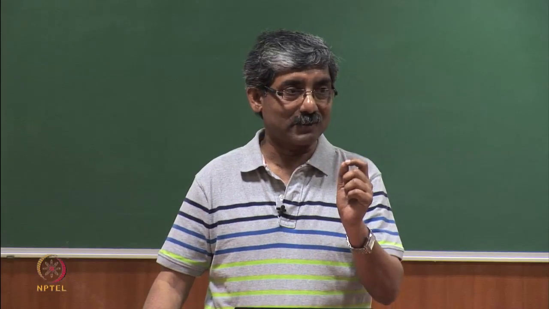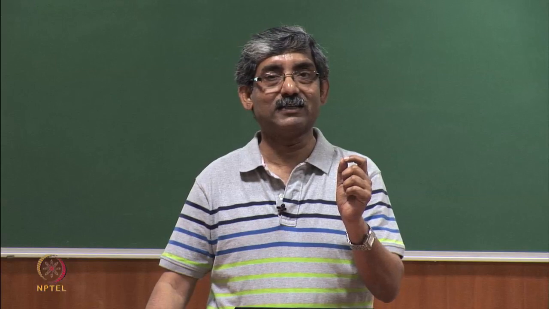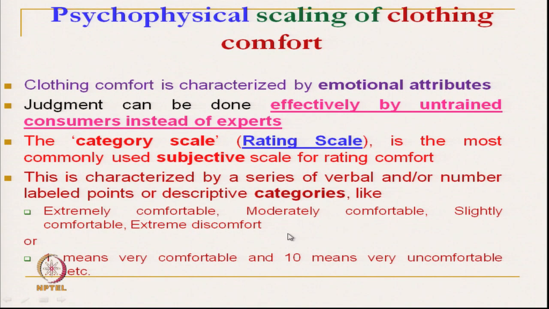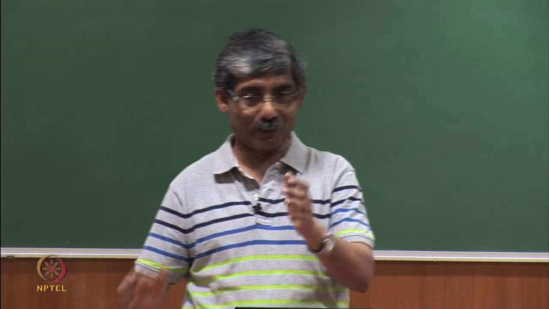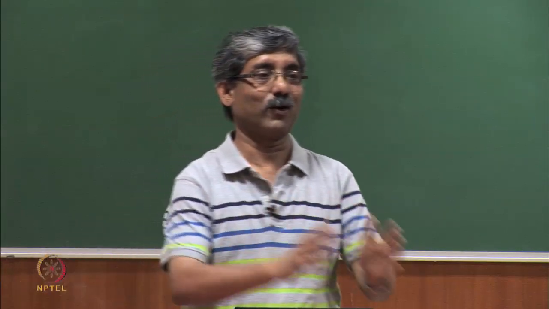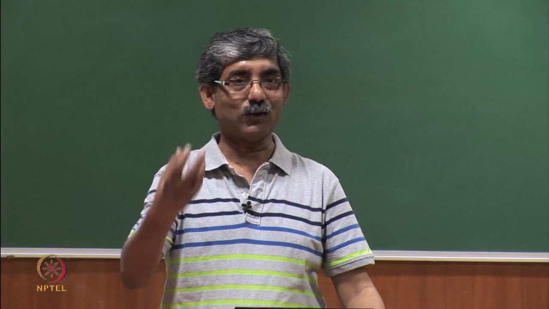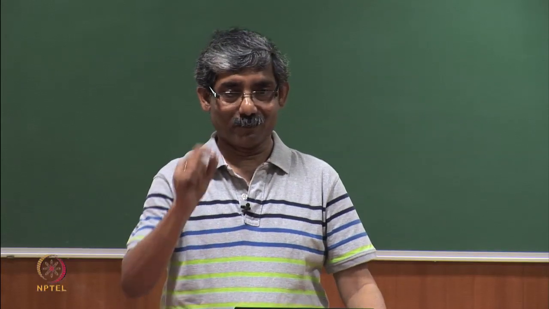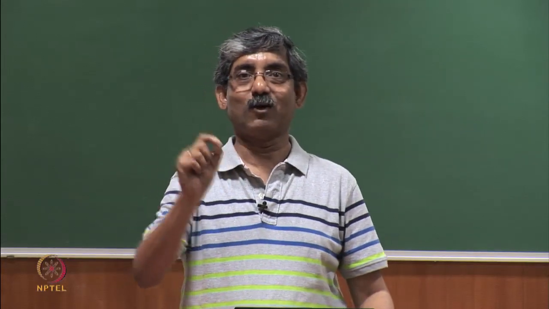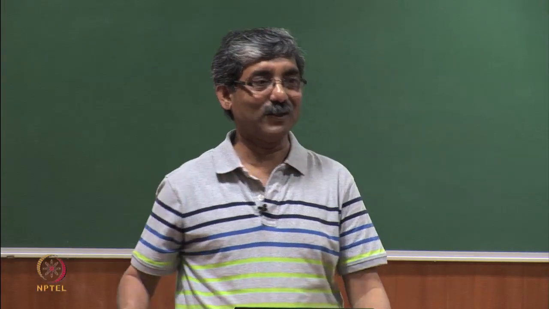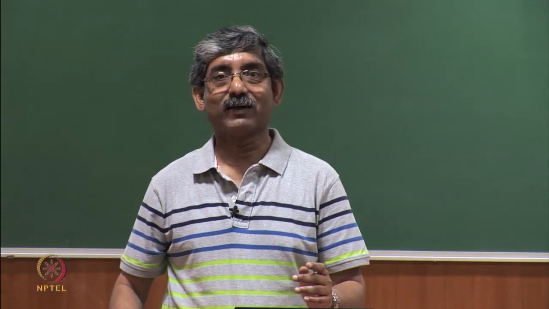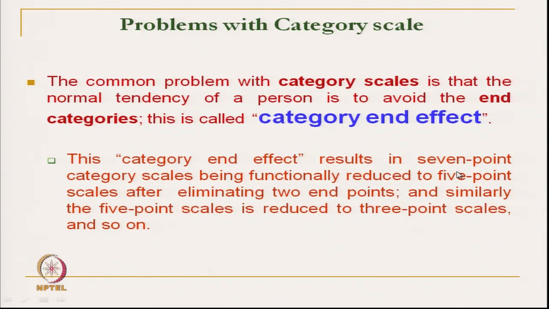The main problem with the category end effect is that a person normally does not like to put himself at an extreme point. He tries to avoid rating himself as extremely comfortable or extremely uncomfortable. That means the category end effect results in a 7 point category scale being functionally reduced to 5 points.